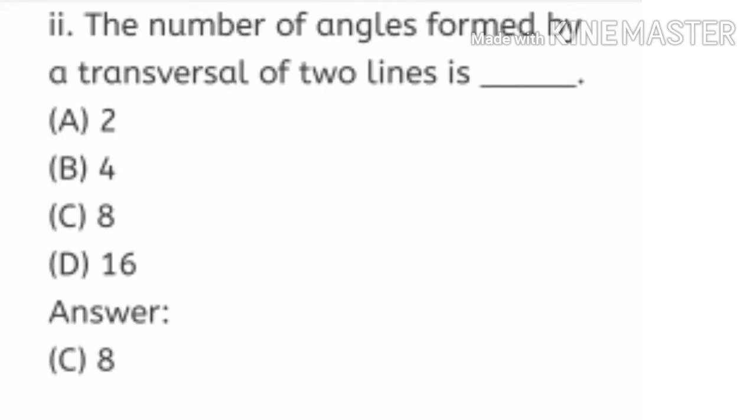Second one, the number of angles formed by a transversal of two lines is. We have discussed in lecture there are a total of 8 angles formed by parallel lines and a transversal. So the answer is C, 8.